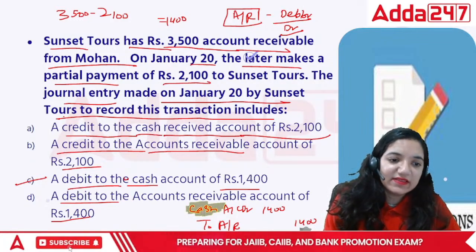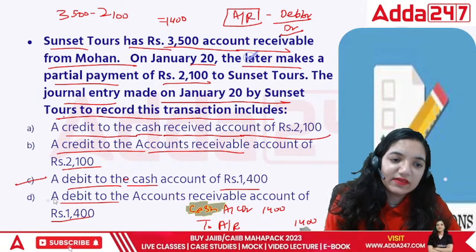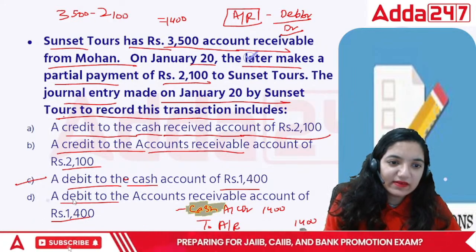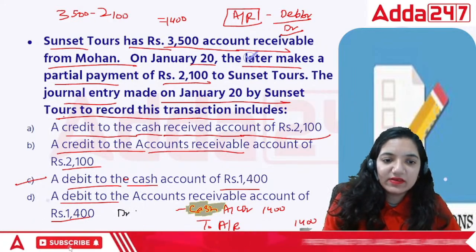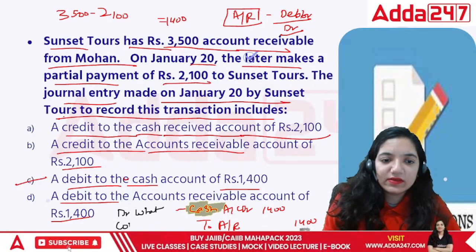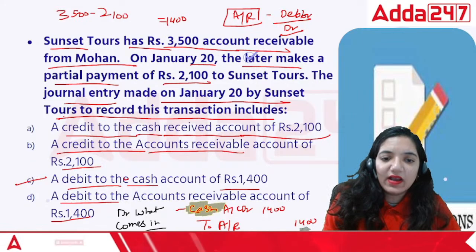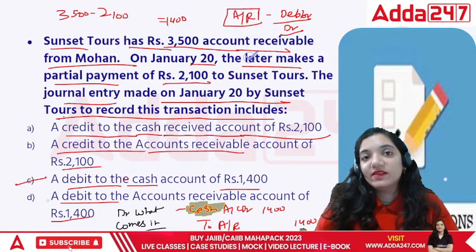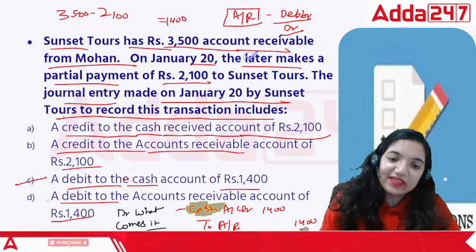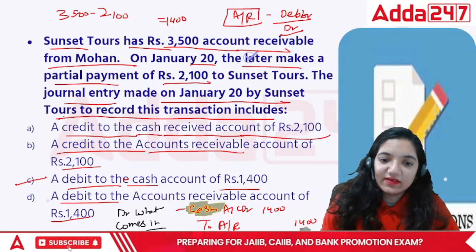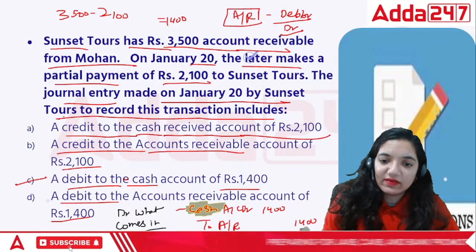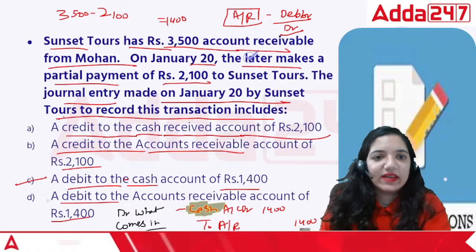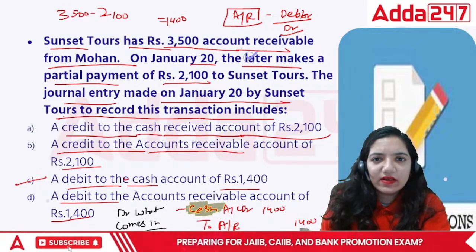This is an asset, a real account. A real account says debit what comes in. Account receivable is what? Account receivable is basically a person from whom I'm going to receive money. So he's giving me money now. So credit the giver. No, this is also wrong. The correct answer is the payment is of account receivable later makes.